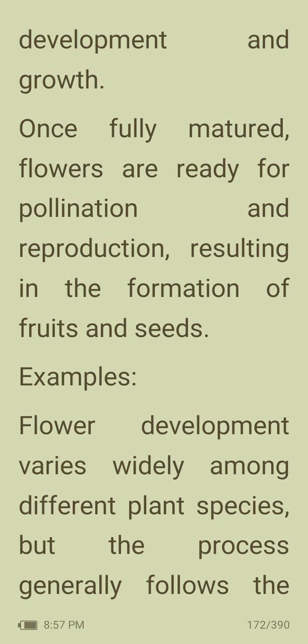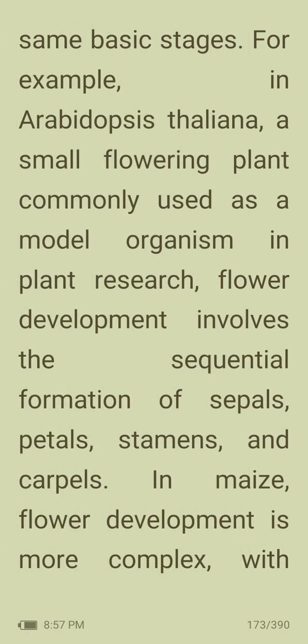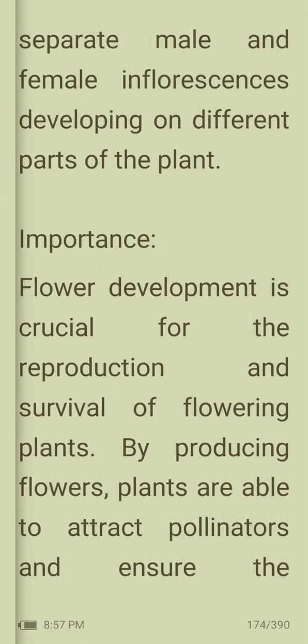And examples. Floral development varies widely among different plant species, but the process generally follows the same basic stages. In Arabidopsis thaliana, a small flowering plant commonly used as a model organism in plant research, flower development involves the sequential formation of sepals, petals, stamens, and carpels. In maize, flower development is more complex, with separate male and female inflorescences developing on different parts of the plant.